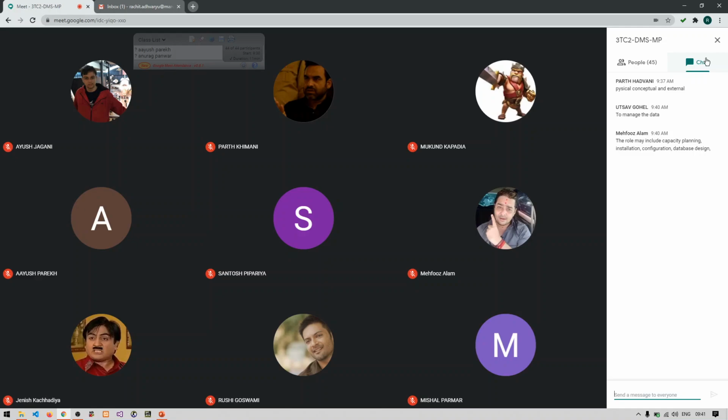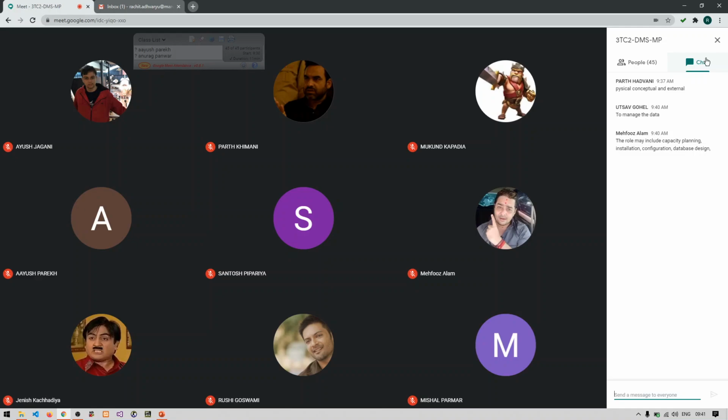Okay, Mahfuz. So we can assume that the database administrator is mainly concerned with the structure and overall storage of your database. And also it manages how the data will be accessed and who will have the authority to access those databases, right? So this is the role of the database administrator, right?